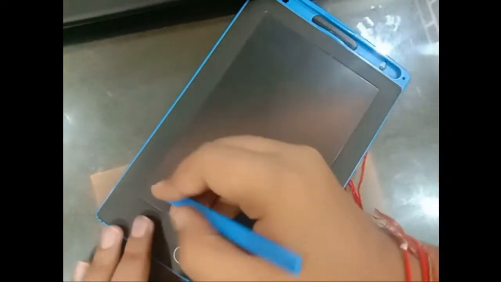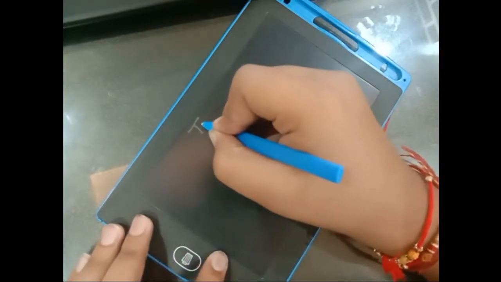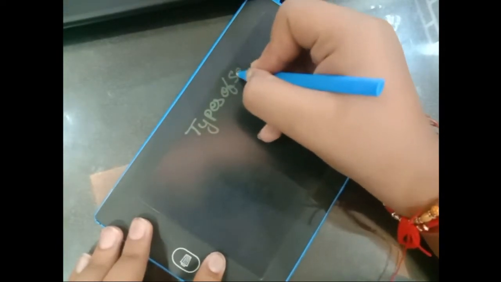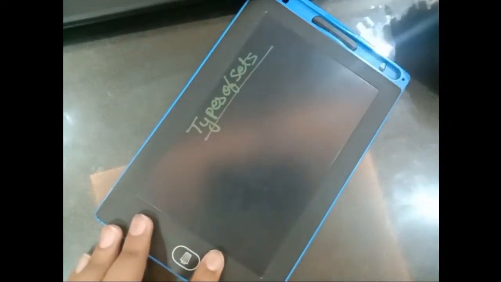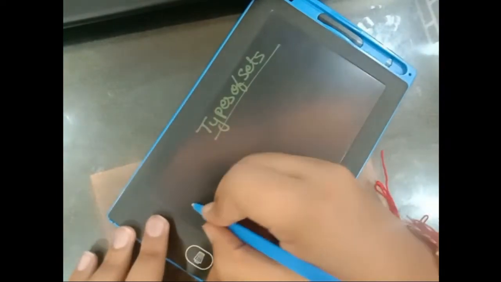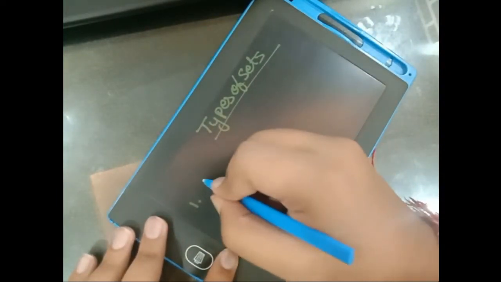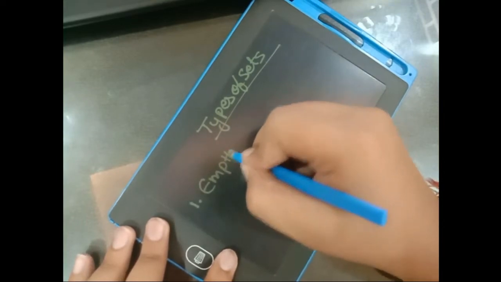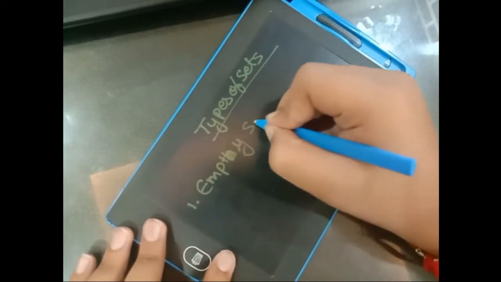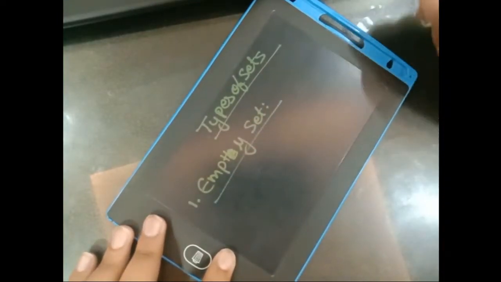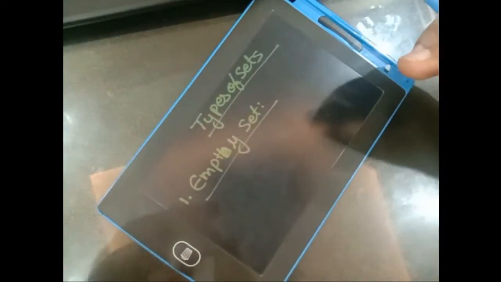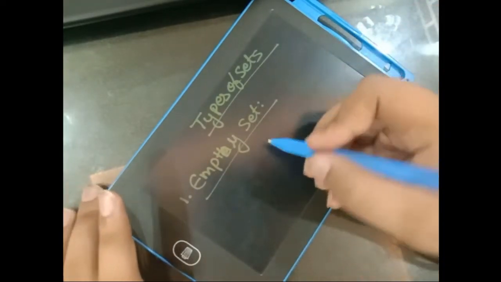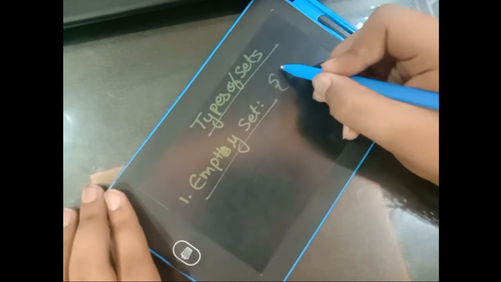Next, now we come to types of sets. The first type of set that we have is called the empty set. By the name you can understand, an empty set means a set that is empty.